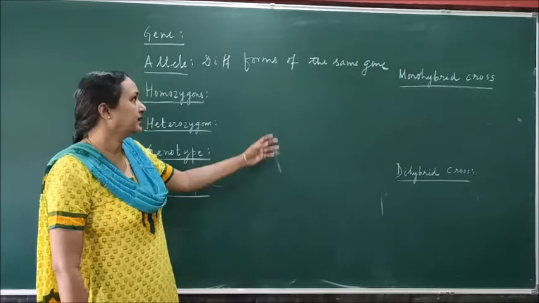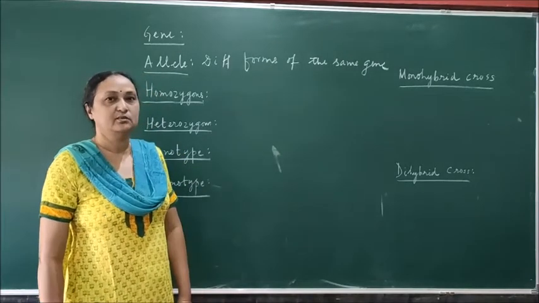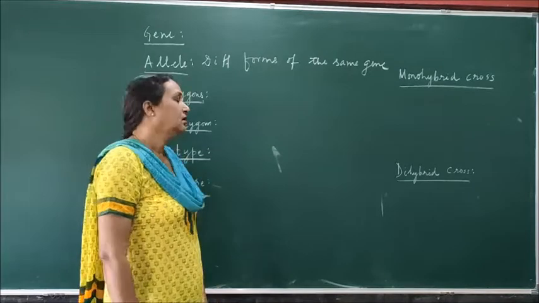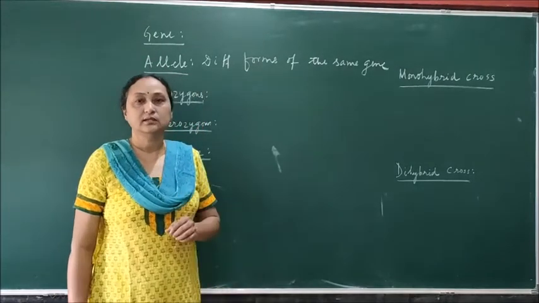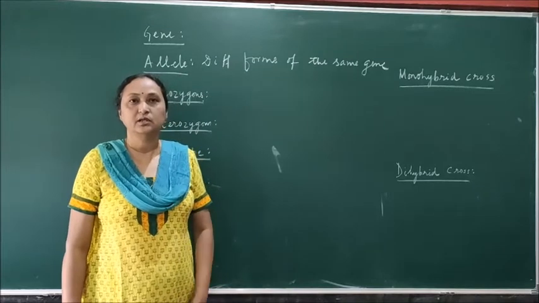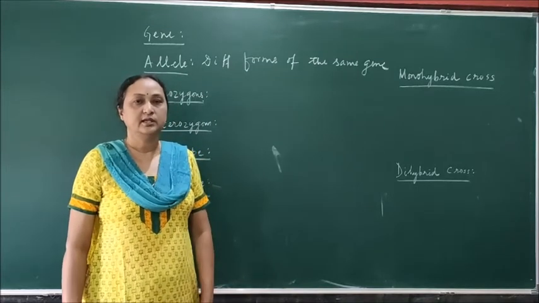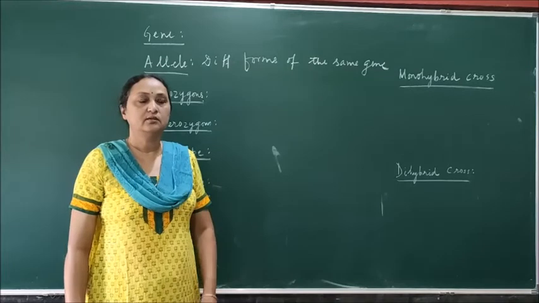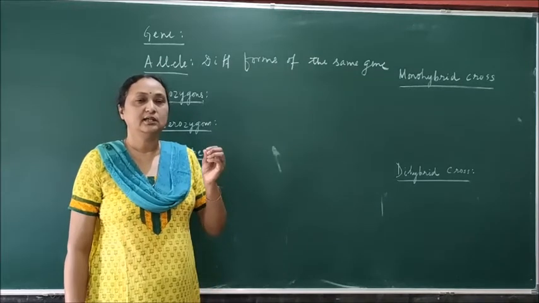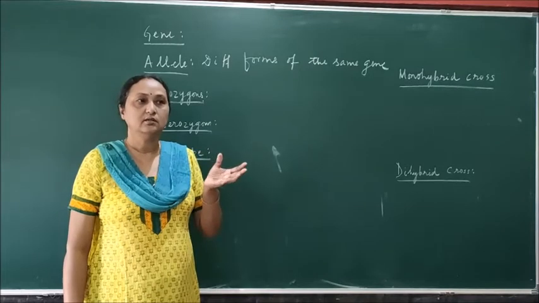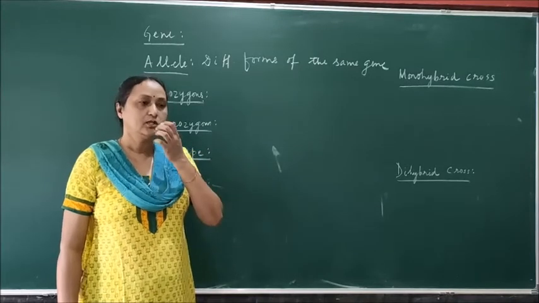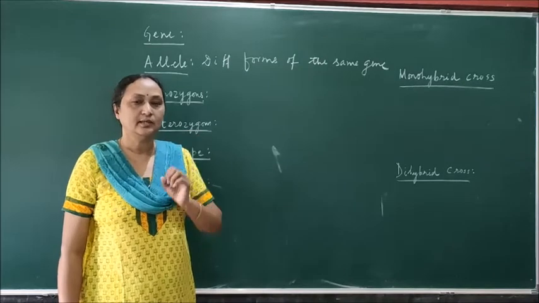So now again I have written many words, so I will explain what is the meaning of these words. So gene, already I explained, genes are responsible for controlling characters. Like for example, suppose you take the hemoglobin, you take the color of hair. Now color of hair also, either it can be black, or brown, or another color, golden, like foreigners have. So the color of the hair is controlled by the gene.